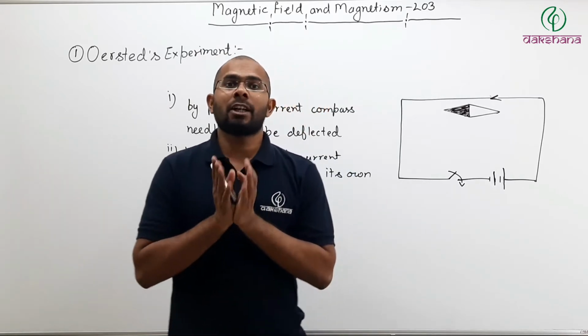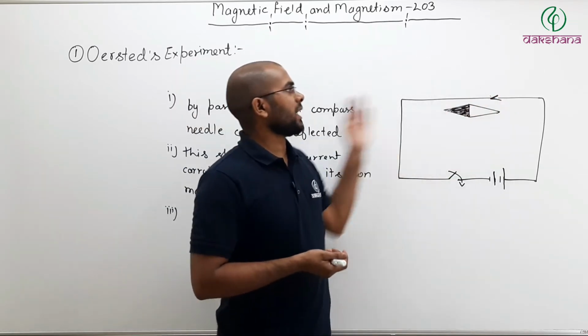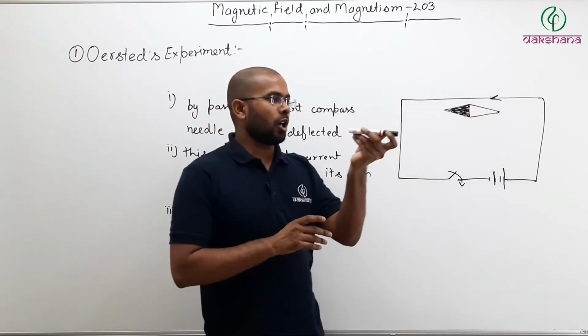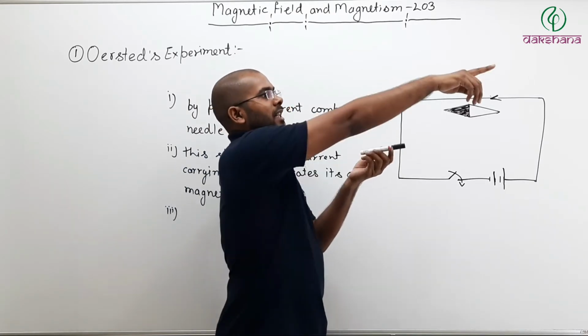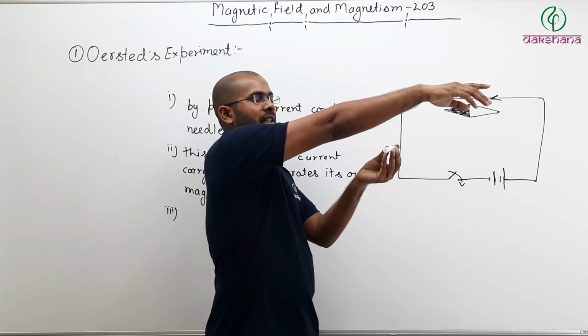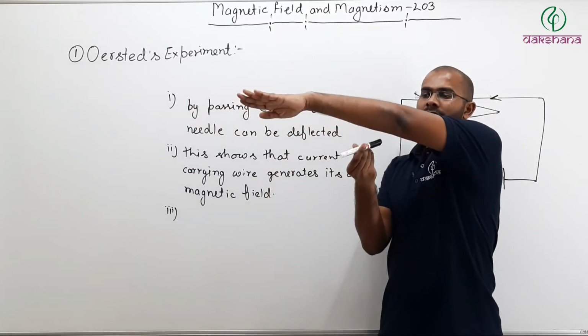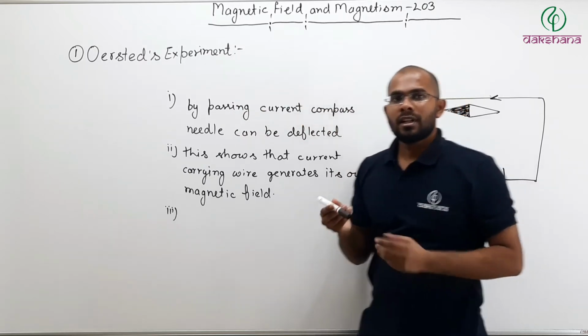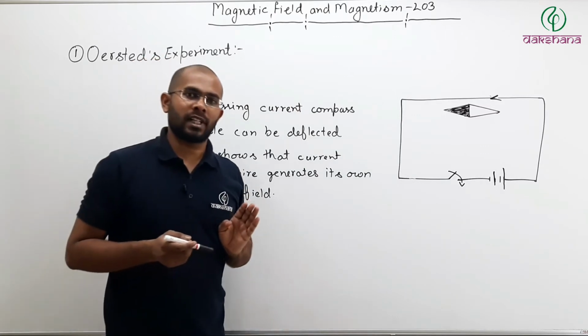Because if it did not depend on the direction of flow, then it does not matter which way my current is flowing, the needle should always deflect in the same direction. But when the current was like this, the needle was deflecting like this, and when current is passing this way, the needle is deflecting this way. So deflection of the needle depends upon the direction of flow of current.